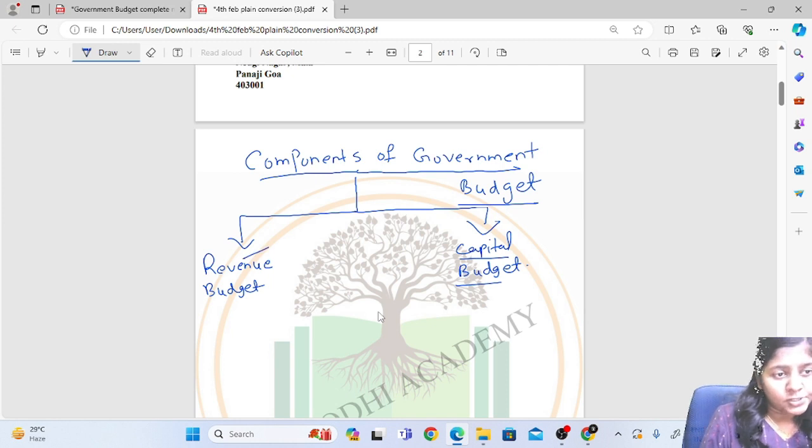In revenue budget, there is no creation of asset and liability. In capital budget, yes, there is a creation of asset and liability.